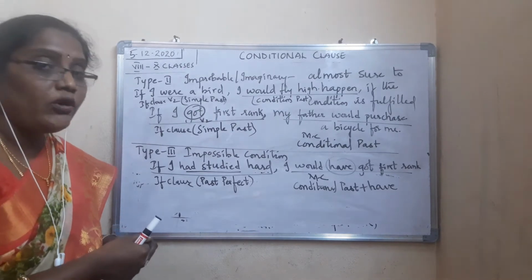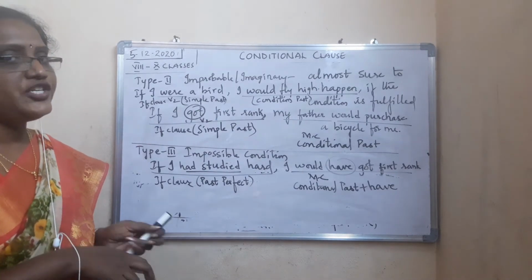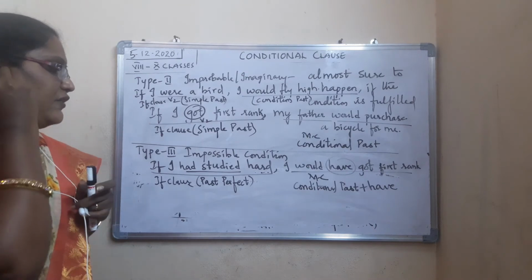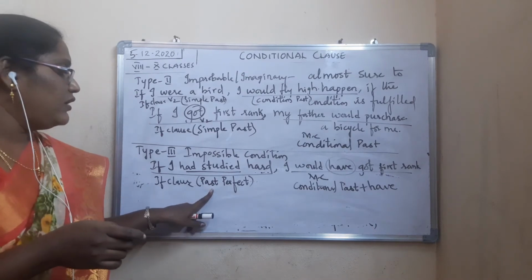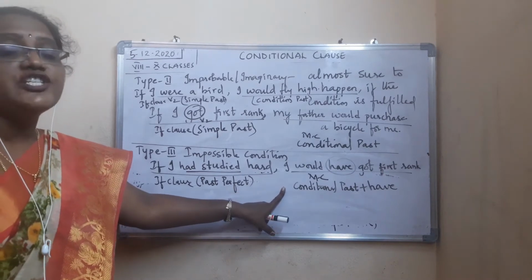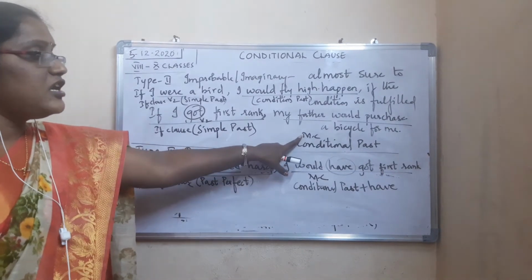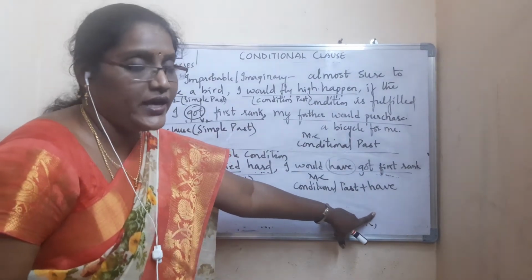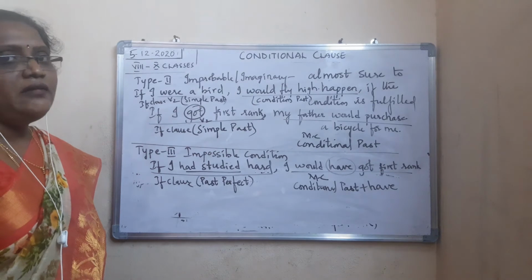So we can call it an impossible condition. In impossible condition, the if clause sentence will be in past perfect and the main clause sentence will be conditional past plus have. Here have is added extra, plus V3 form.